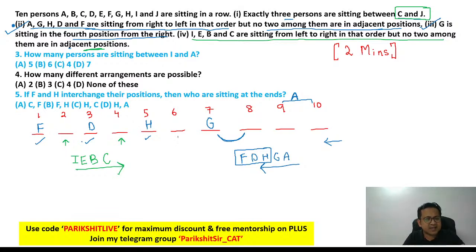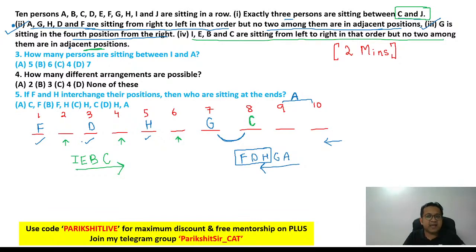Can C be at 6? No. Why? Because if C is at 6, think about it, where will IEB go? Remember, those 3 have to come before that. So C cannot be at 6 also. Okay, that would mean, can C be at 8? Now think about it. If C is at 8, is that a possibility?